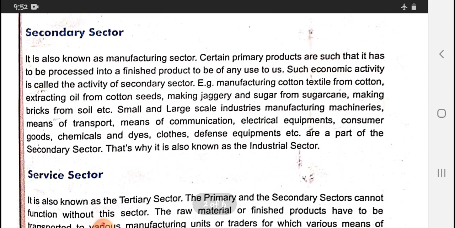Now we will discuss the secondary sector. It is known as the manufacturing sector. Whatever things I discuss, where it is produced, where it is manufactured. Fruits, okay. So the fruits are taken from the farms, but where they are packed, where they are manufactured, that is done in the secondary sector. Certain primary products are such that they have to be processed into finished products to be of any use to us.